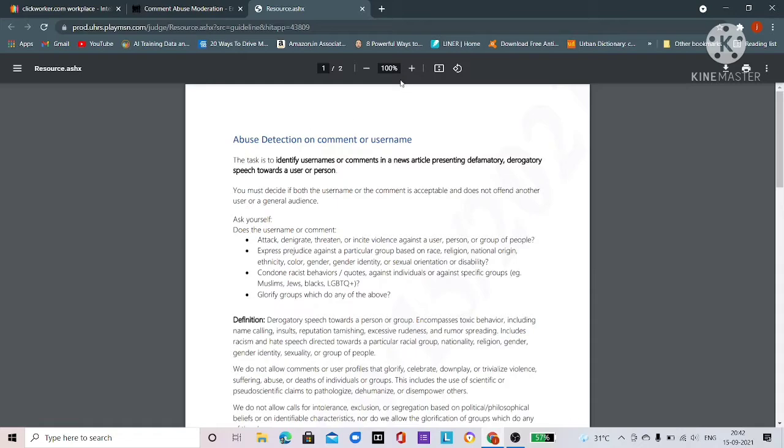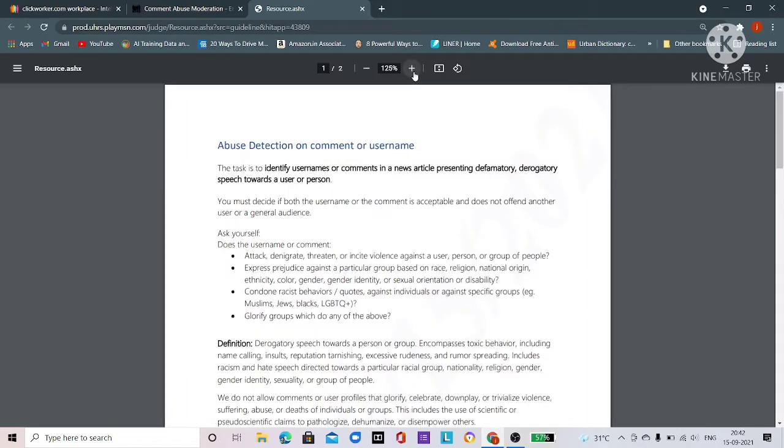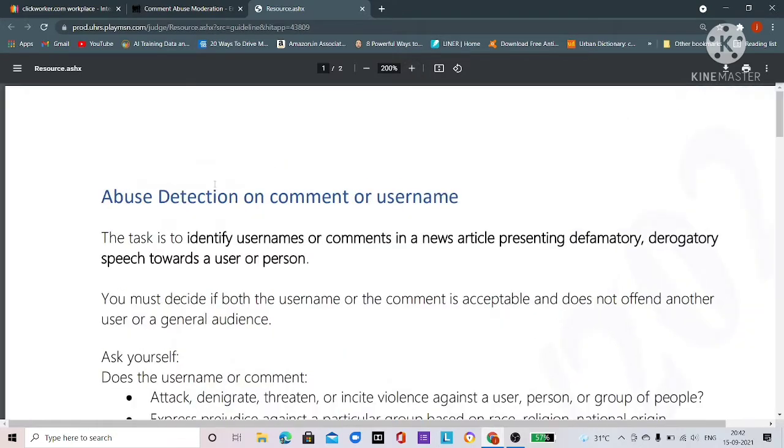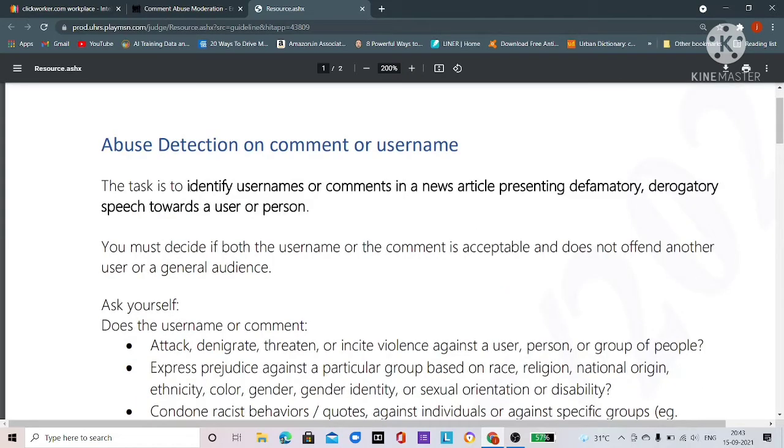If you find this training material, the main goal of this hitapp is to identify whether the user names or comments in a news article, especially MSN News or Bing News, present defamatory, derogatory speech towards a user or a person.